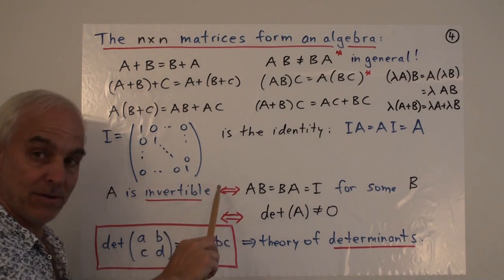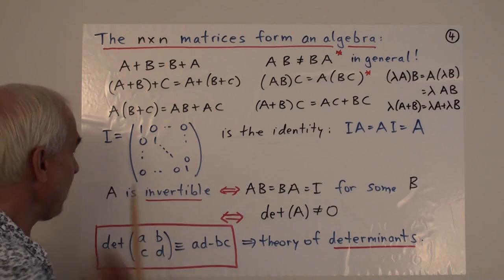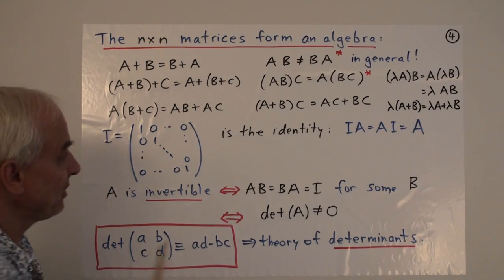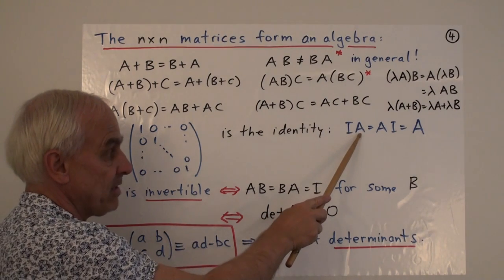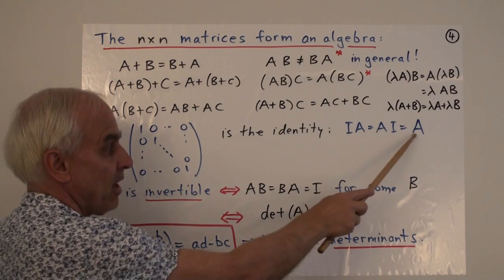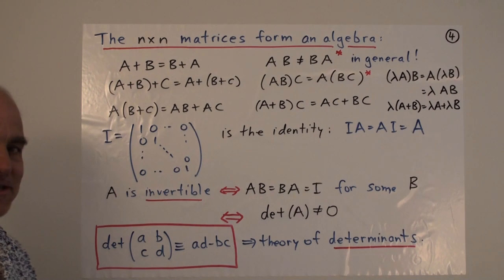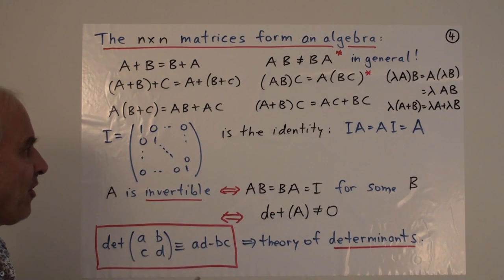It's called the diagonal, and everything else is a 0. So this identity matrix has the property that when you multiply it by any matrix A of the same size, in either order, you get the other matrix. You might like to check that that's the case. It's an interesting check of the matrix multiplication.